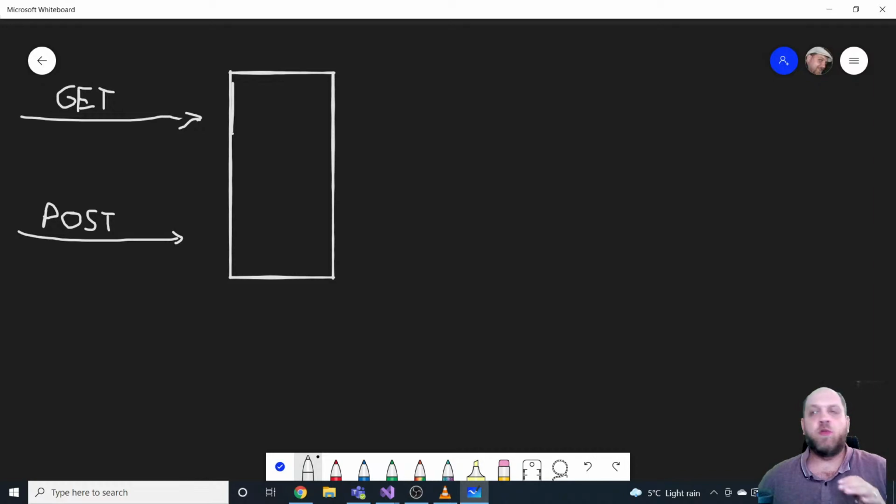And I say POST here, but if we think generally, in a very conceptual way, these are things that do different stuff with our application. So usually when we have these GETs, we just want to read data from the server, but we are not changing the state of the data. So we are not changing the state of the server.